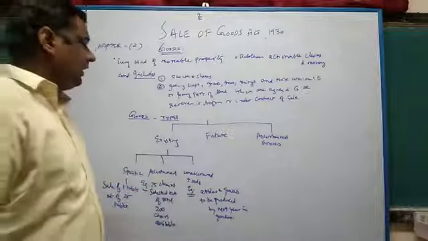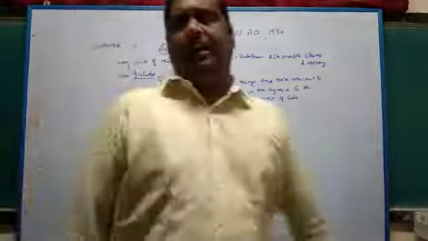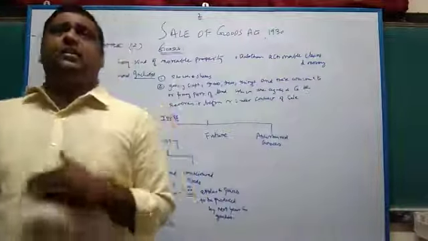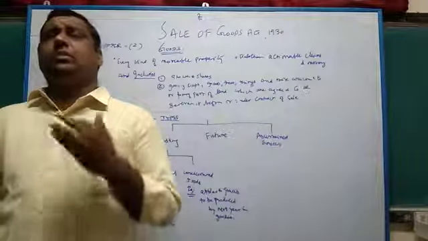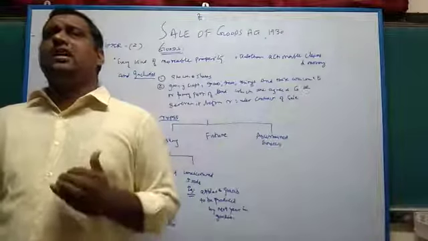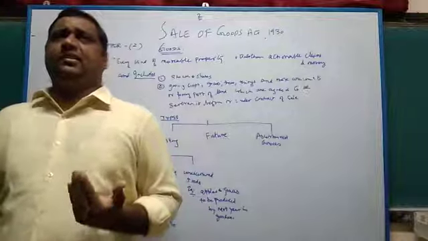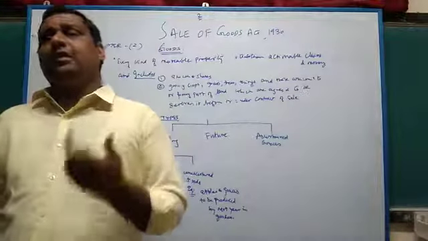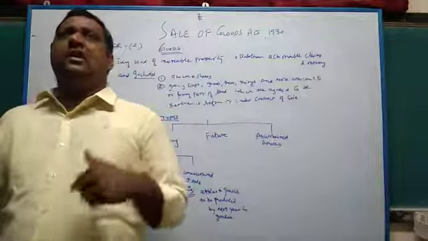Unascertained goods. Unascertained goods are those categories where you are not ascertaining any goods right now, but you are going to produce or manufacture them in the future. So those goods are called unascertained goods. Please understand, you are not going to produce now; you are going to produce at a future point of time.